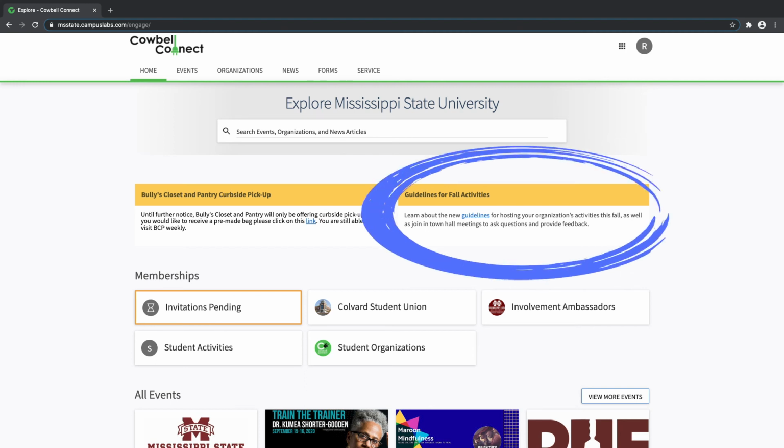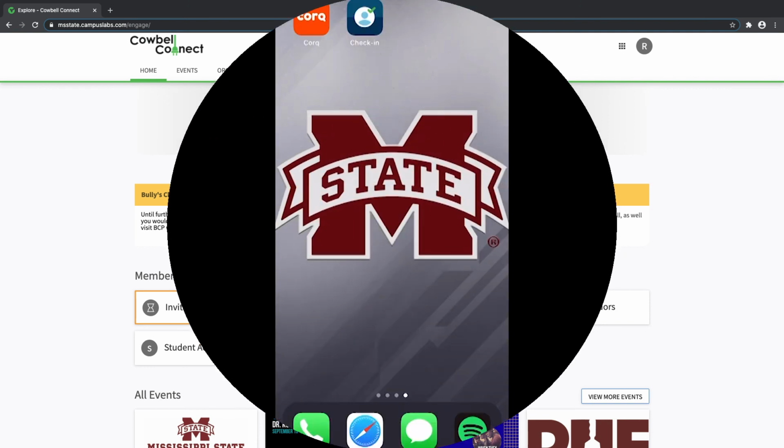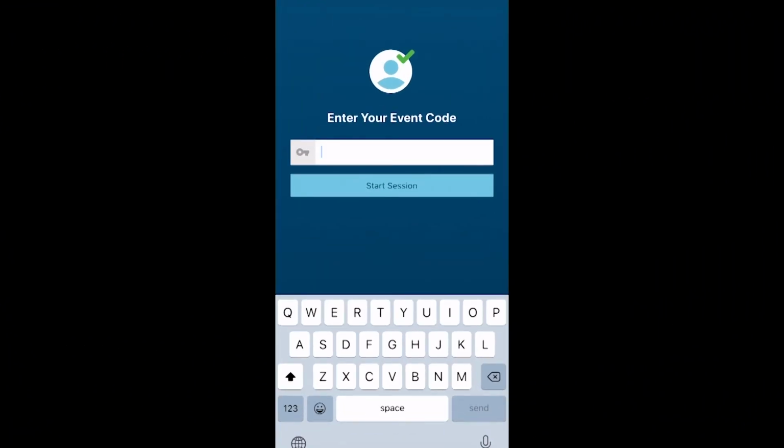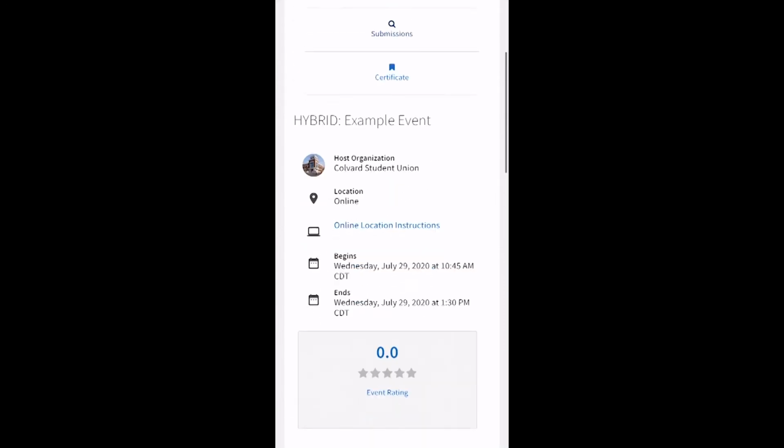To help with social distancing, we are encouraging all students who are managing events to download the Check-In app. This will help guests to your events and event managers to encourage social distancing. Here's a short clip on how to use this app and the event passes, which can be found on the Quark app. Here's how you get to the event check-in app. You search Campus Labs Check-In on the App Store or the Google Store. You'll be able to find this app.